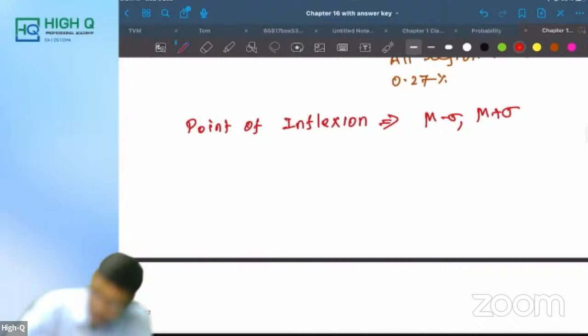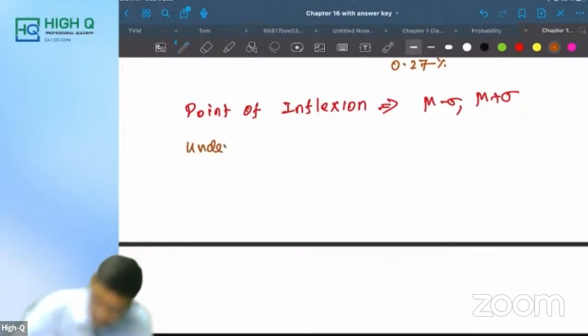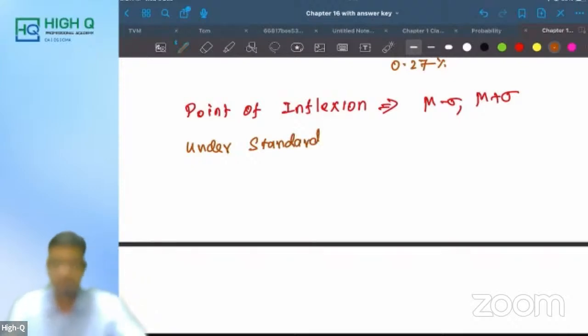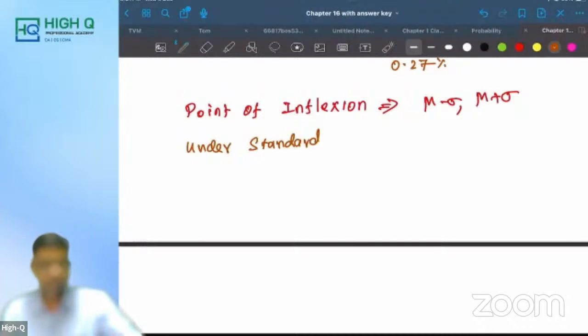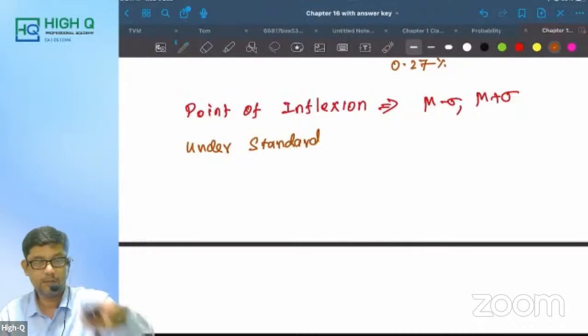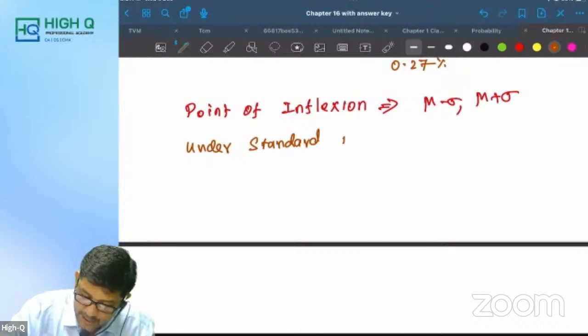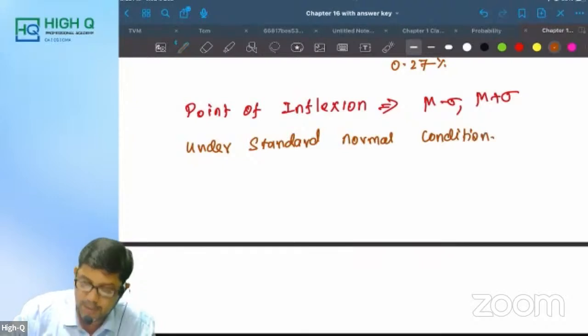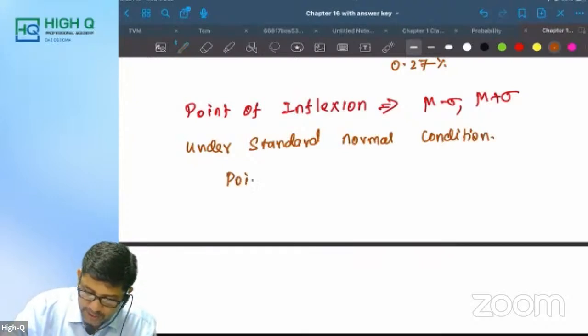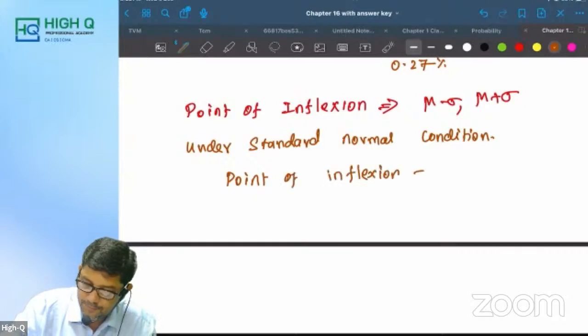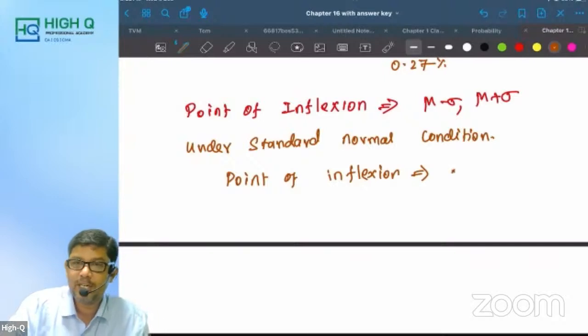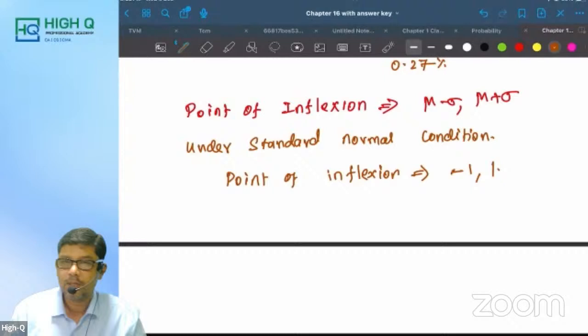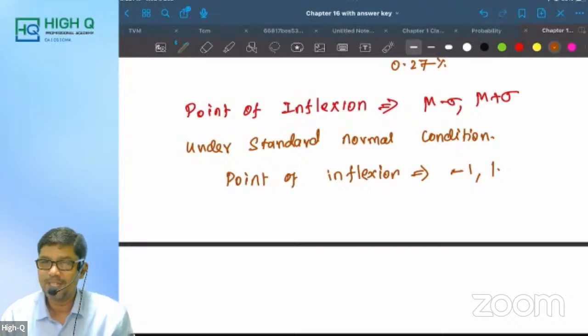Now, look at this. Under standard normal condition, what is the point of inflection? Can anyone tell me? Sir, mu is 0, sigma is 1, right? So what will come? Minus 1 comma plus 1. Remember this.